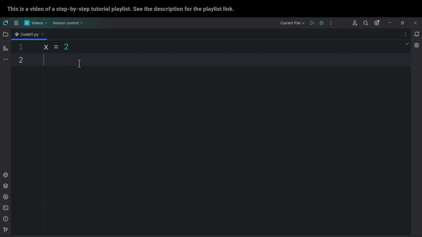Number one is integer. For example, here I'm defining a variable called x and I'm storing this value into x. So in this case, the type of variable x is going to be integer. But for example, if I pass something like this, 3.14, the type of this variable, x, is going to be float. And the third type of variable is a string, which is a text. For example, here I can open a double quotation, and also I should close the corresponding double quotation. And after that, between these two double quotations, I can type whatever I want to type. So this is a text. So in this case, the type of this variable, x, is going to be string.